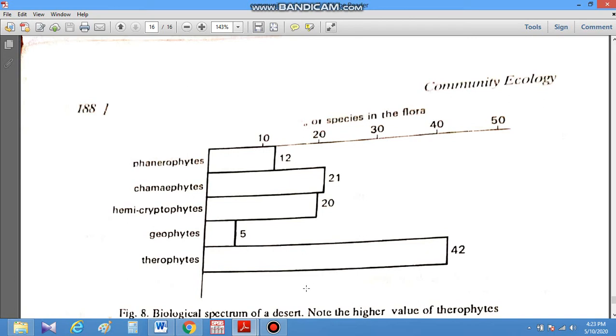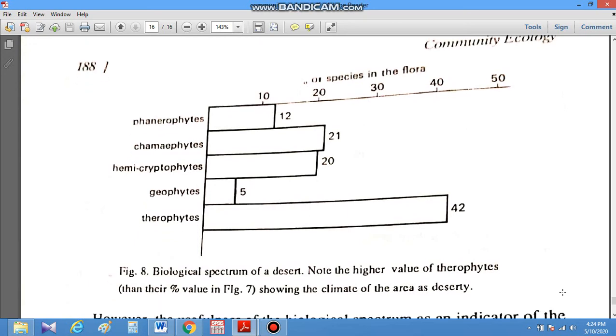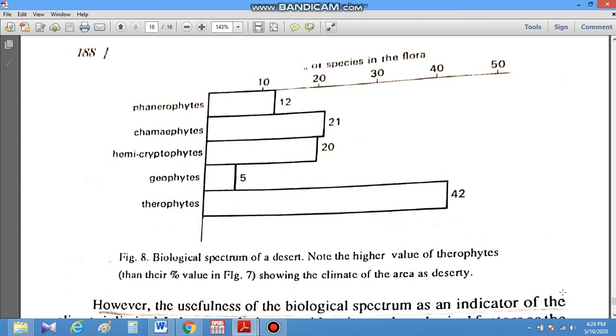It shows which type of plants are present. Therophytes are in a large amount, that is 42%. So it represents the biological spectrum of a desert, because these are basically desert plants. The higher value of therophytes shows that the climate of the area is desert-like. So this is a comparative account of the biological spectrum, through which we can study the community structure, which type of community is present there, and which type of environmental conditions are there.